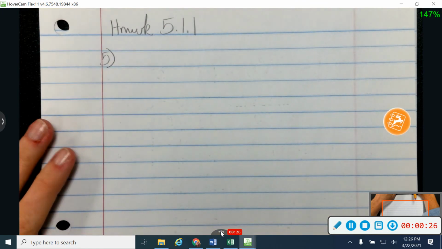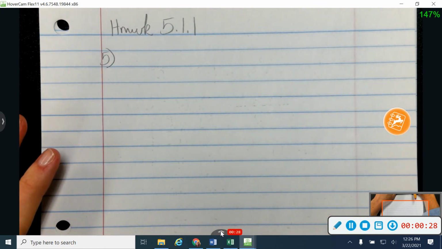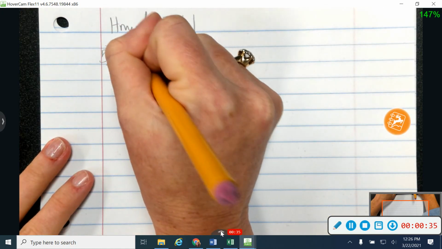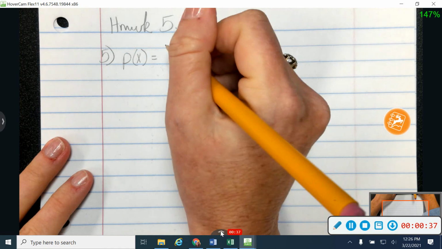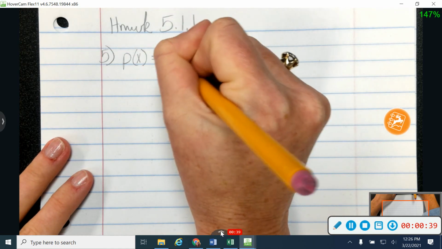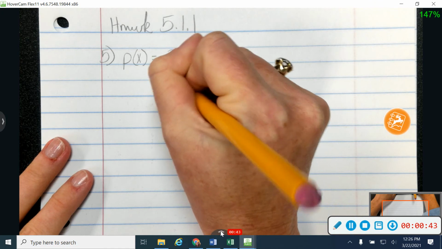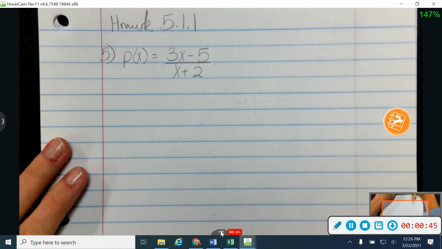So I'm going to start with number 5. Hopefully you found the sheet of paper that's also in this folder about all of the tricks to graphing rational functions, so that's going to be really helpful. If you haven't done that yet, go ahead and pause the video and take a minute to go and either print or copy by hand that piece of paper. That'll be really helpful for you.